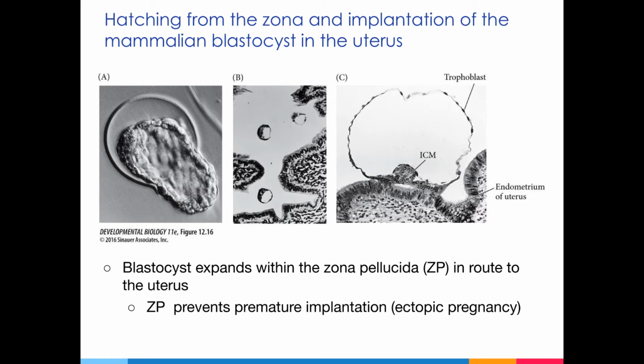the zona pellucida. If you recall from the lecture on fertilization, the zona pellucida is the extracellular matrix of the mammalian egg. The process through which the embryo leaves the zona is known as hatching, and that involves the release of proteases that partially degrade the zona to create an opening through which the blastocyst can escape. If hatching occurs too early, before the embryo makes it to the uterus, an ectopic pregnancy can result.